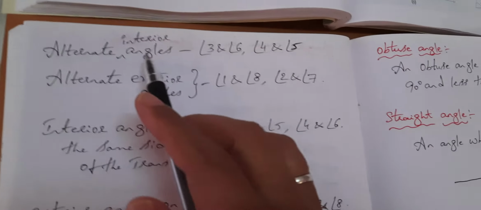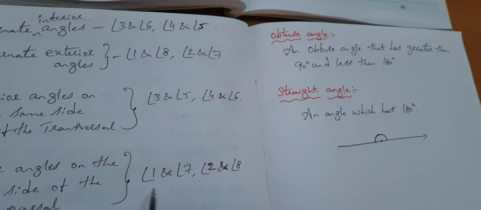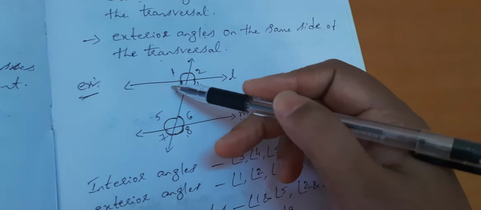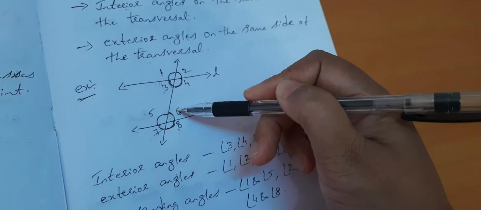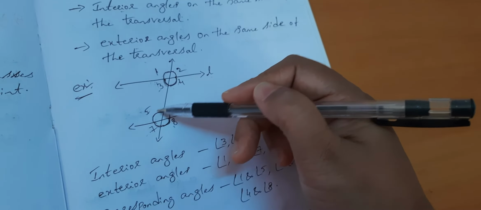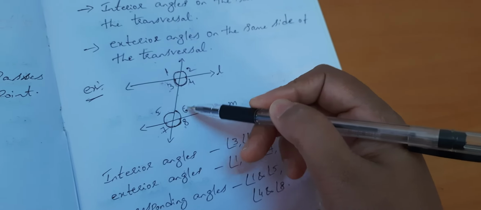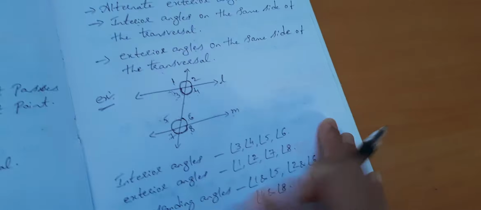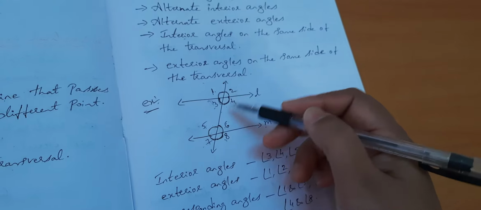Then let's see what are alternate interior angles. First we have seen interior angles 3, 4, 5, 6. But alternate interior angles means alternate, that is, opposite: this side and this side. Here 3 is there, here 6 is there. So angle 3 and angle 6, and angle 4 and angle 5. These are alternate interior angles. Now alternate exterior angles: you see 1 and 8, 2 and 7.